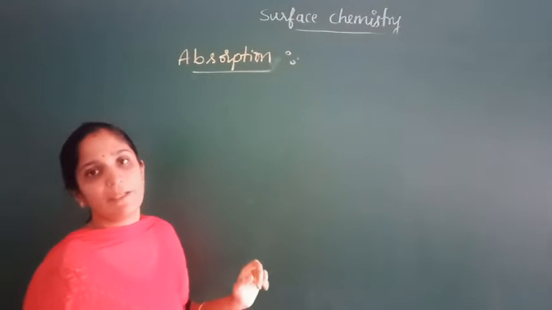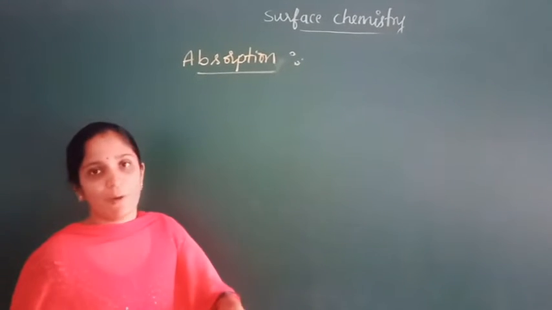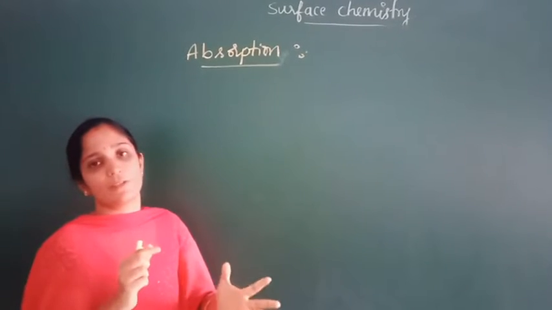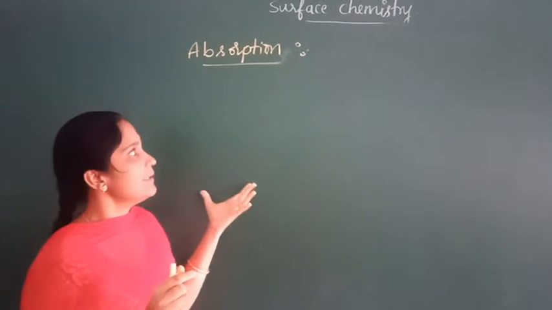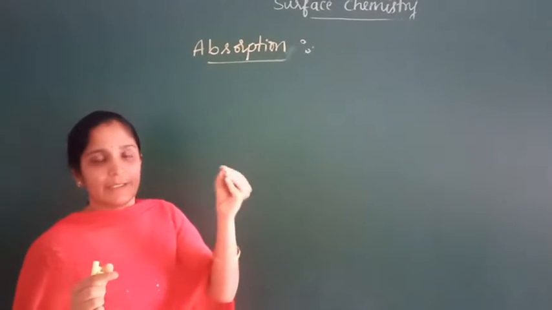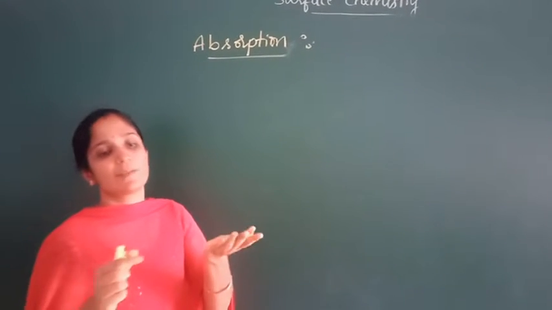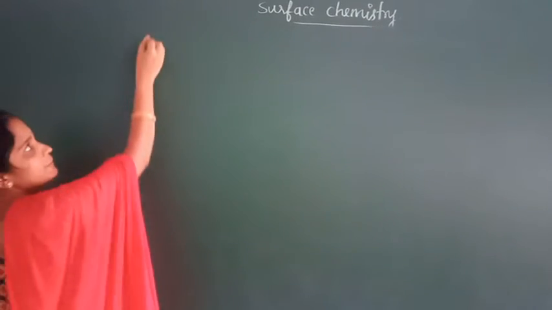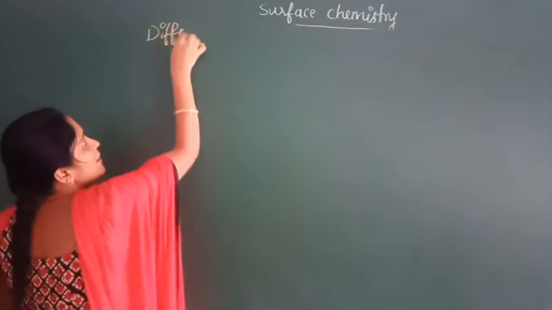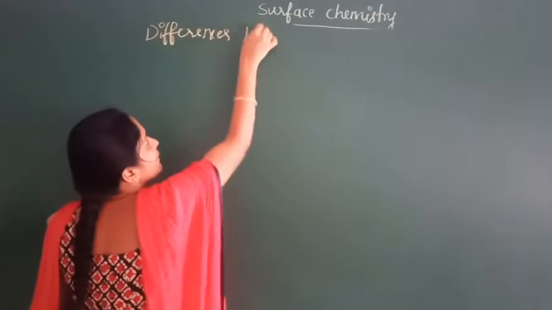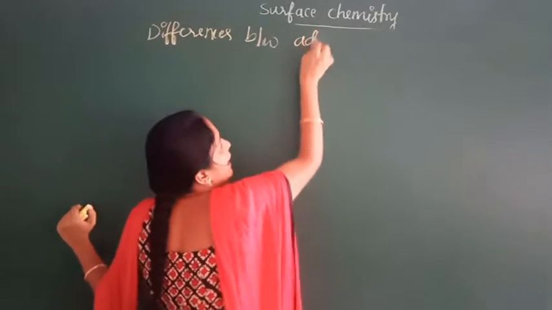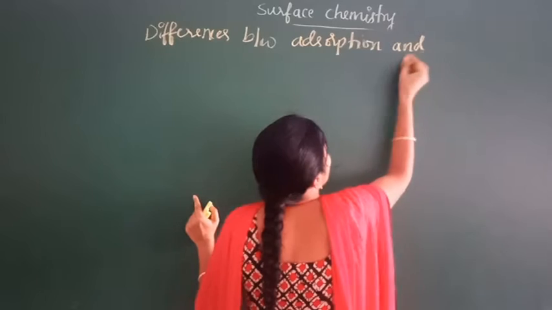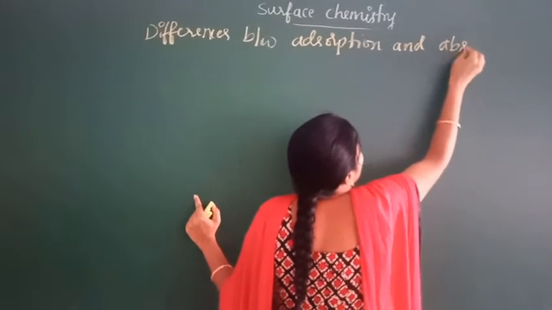For example, take a sponge and dip it in water. So, water molecules are equally distributed throughout the sponge. Another example is, if you take cotton and dip it in water, the water molecules are also equally distributed throughout the cotton. Next, coming to the differences between adsorption and absorption.